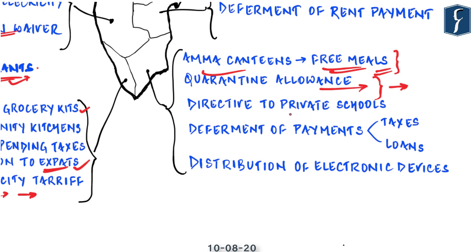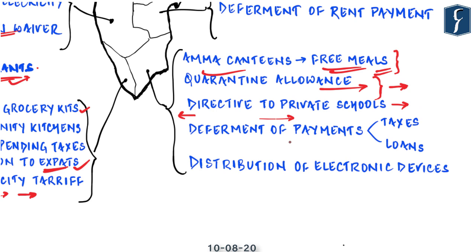Then Tamil Nadu government has also issued directives to all the private schools not to force families and parents for the payment of the fees until the directive is taken back. Although it cannot be clearly stated whether this is a step in the right direction or not, because now the private schools have come under great financial stress and many of them are even considering closing down operations. But nonetheless, it is a step.